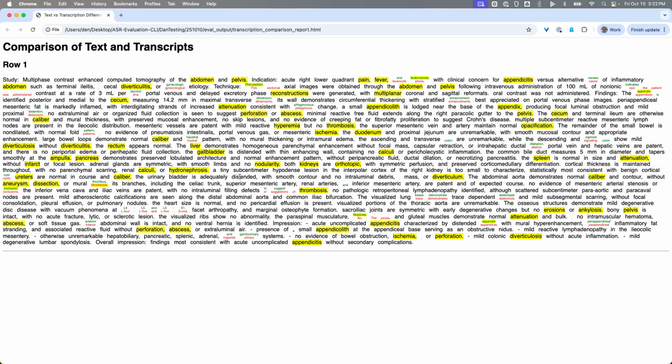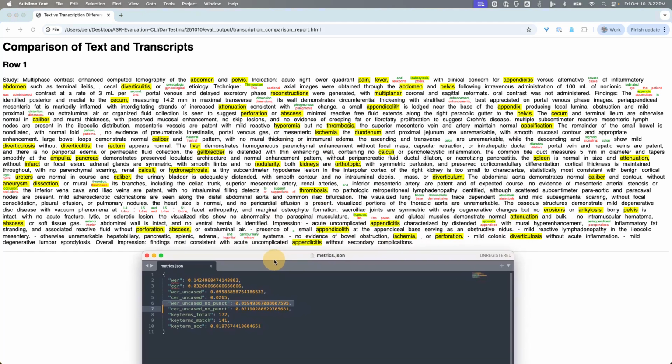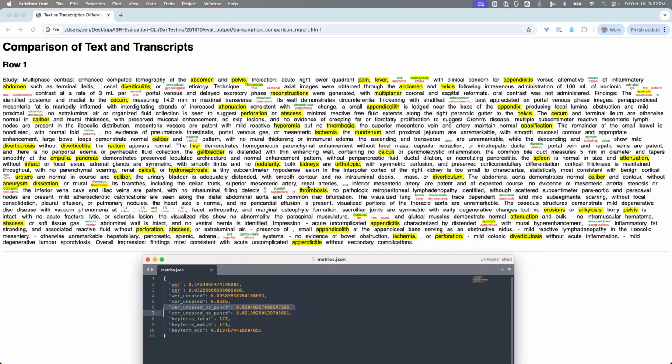I also can see why it's only a 6% normalized error rate. We can see that most of the words are correct. We're going to have to look at some of them. You can see here it recognized interior abdominal wall instead of anterior abdominal wall, so that's a misrecognition. And then I definitely fumbled through saying genitourinary system, and it heard ingenital urinary. So anyway, interesting to see the difference, and nice that we can easily identify errors.